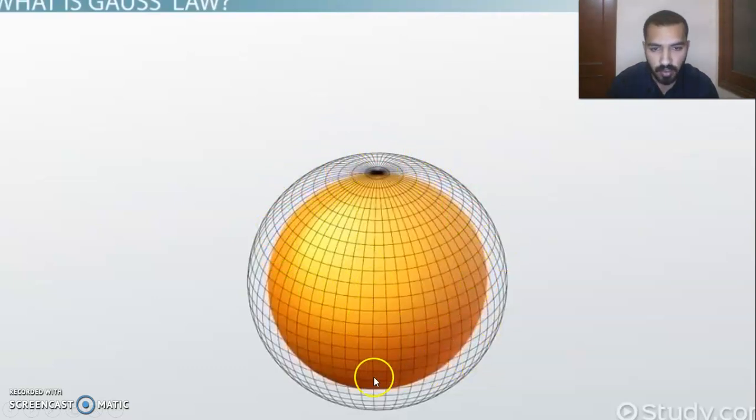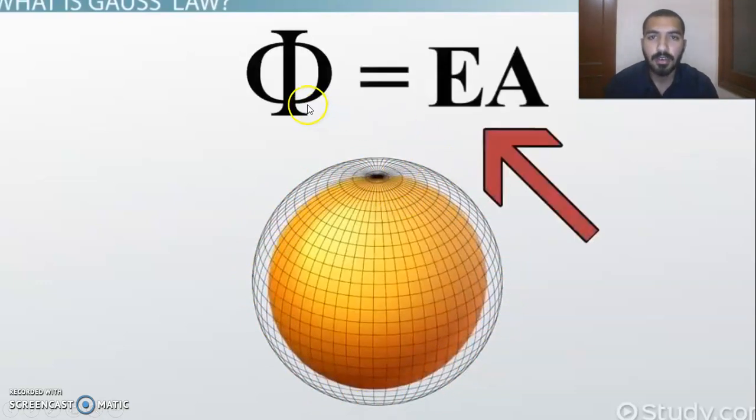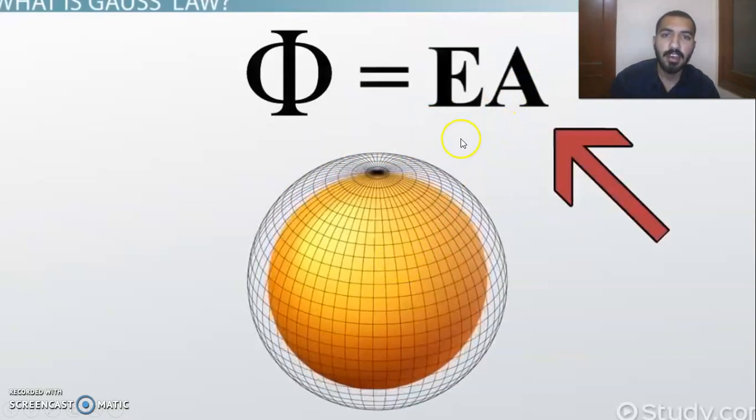These black colored lines outside the orange ball are your electrical flux. So your flux is equal to the electrical field produced inside by that charge, coming out of the surface by interacting with the surface area, that is your A, and that whole thing outside of this ball is your flux.